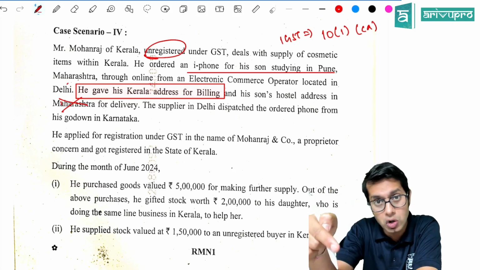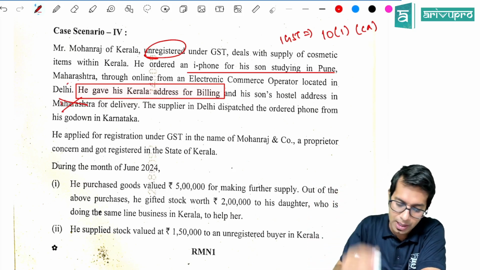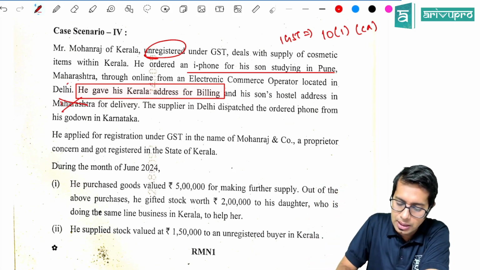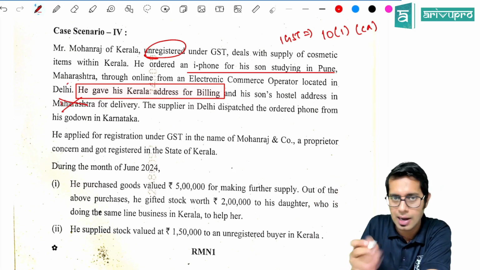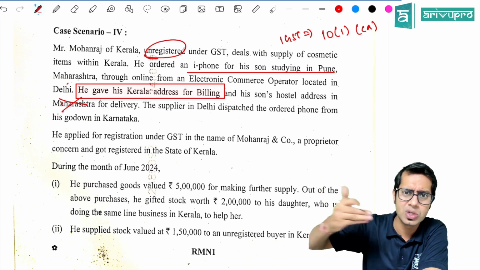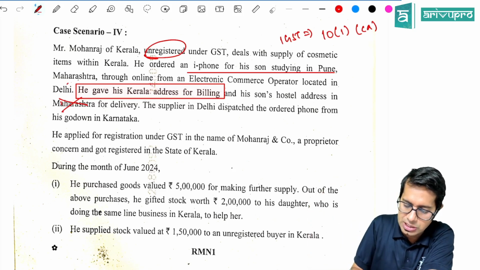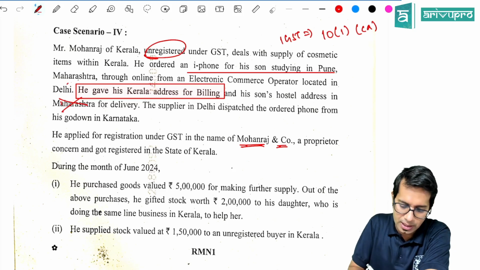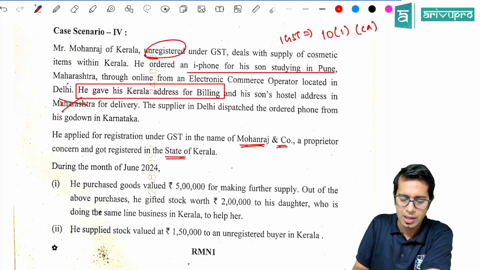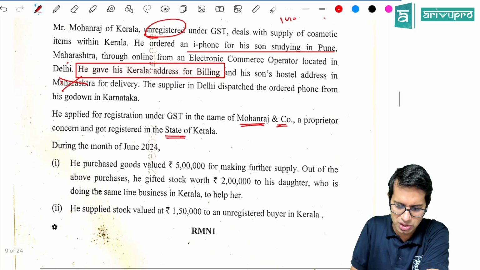Though the goods are going over there, I don't care where goods are going. The supplier in Delhi dispatched the order from Karnataka. Now, I don't care where the goods are dispatched from. That is also not relevant. He applied for registration under GST law in the name of Mohan Raj and Company, a proprietor concern, and got registered in the state of Kerala. So later he applied for registration.